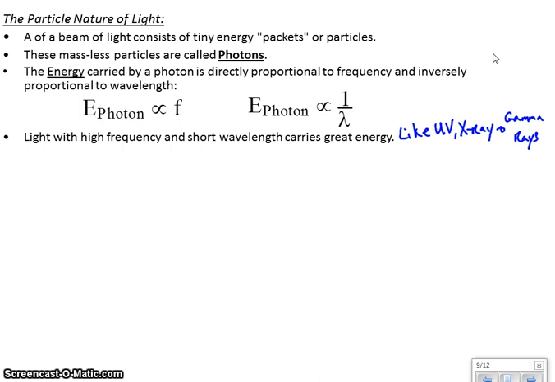All of these types of light have very, very high frequency and very, very short wavelength. This is why these guys are dangerous, by the way, because every single photon packs a punch. And if those photons interact with the cells of your body, they can screw up the DNA, they can screw up the molecular structure of your cells and cause cancer. And that's why these are to be avoided if possible.